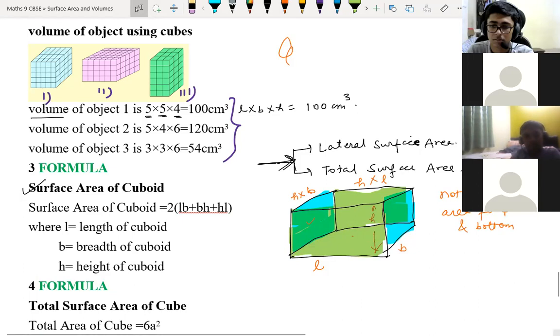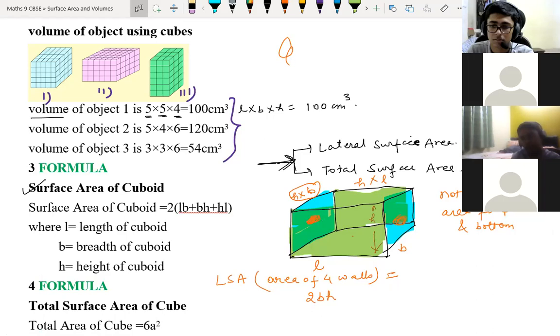So lateral surface area, LSA, consists of only the area of 4 walls. Is it clear, children? Only the area of 4 walls. So what is the area of 4 walls? See, children, B into H is coming 2 times, so you can write 2BH, because base into height is repeating 2 times. This is 1 and this is 1. Is it clear?